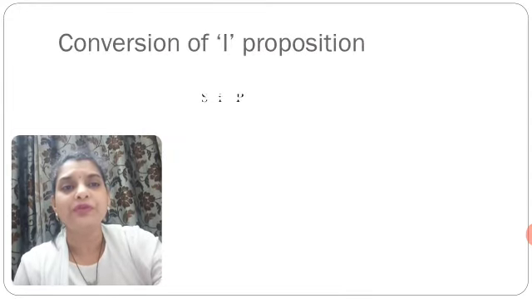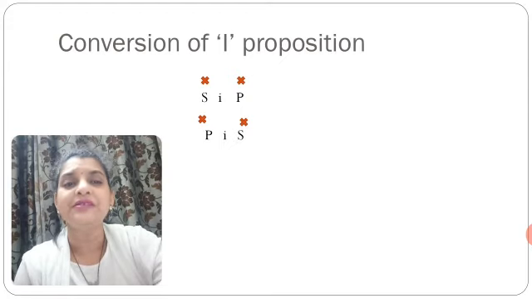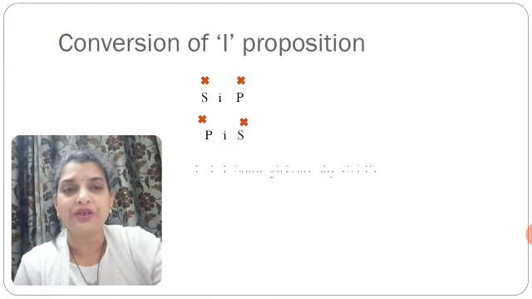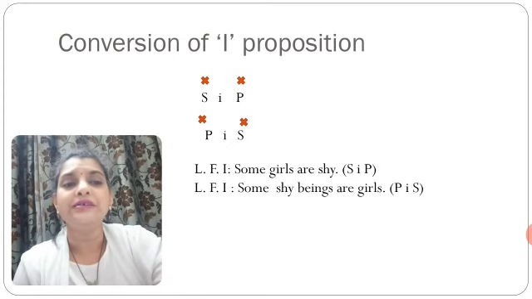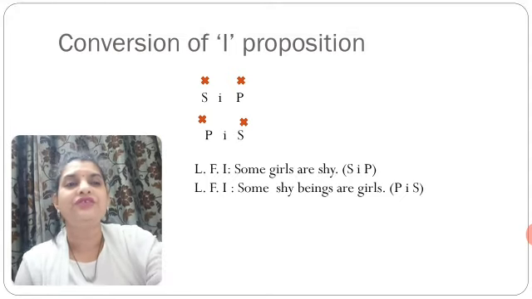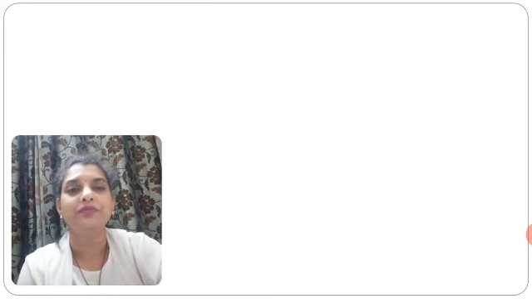Now the converse of I proposition, SIP, PIS. In this case we see that both subject and predicate terms, in the converse as well as in the convertant, remain undistributed. So absolutely no problem. Some girls are shy, for example, is SIP, and some shy beings are girls, PIS. Therefore, in the simple form of conversion, the converse of I proposition remains I proposition only.